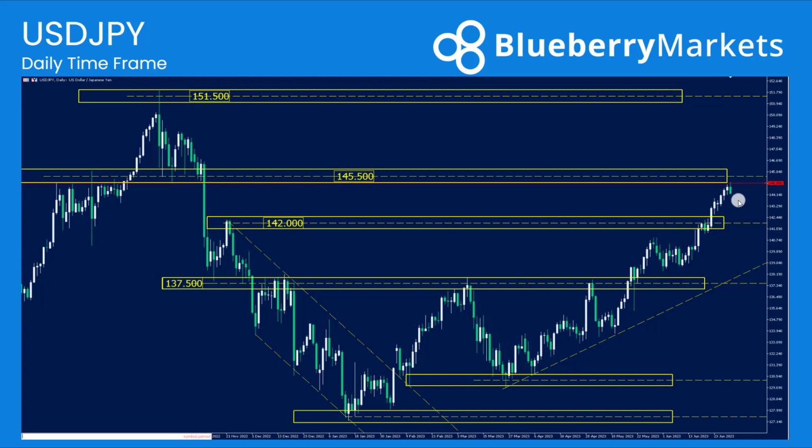But we'll keep an eye on dollar yen this week, because if we do start to see quite a rapid decline here, it could mean that the market's changing from that risk on to risk off sentiment. Could be something we want to be able to take advantage of.